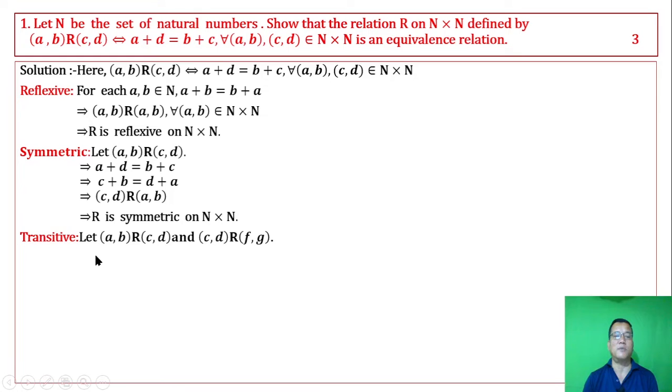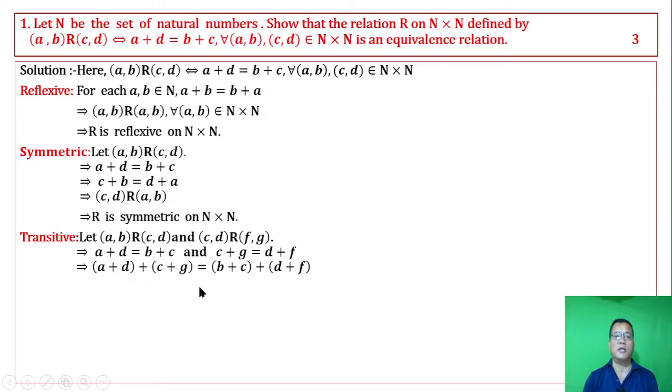Next, transitive. Let (A, B) be related to (C, D) and (C, D) related to (F, G). Then by definition A plus D equal to B plus C, and C plus G equal to D plus F. Adding on both sides, left plus left equal to right plus right, we get this.